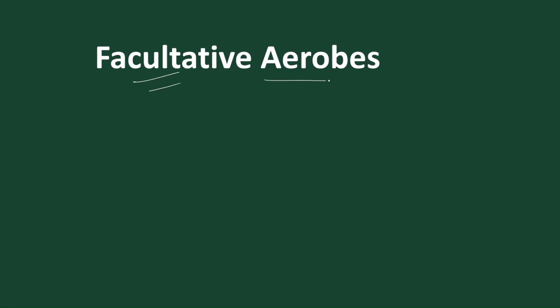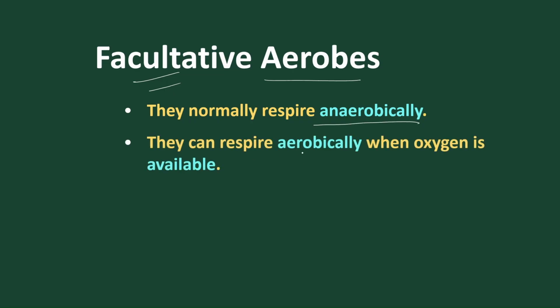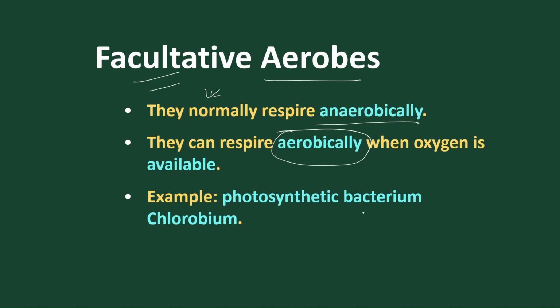Facultative means normally they are anaerobes, but in adverse conditions they change to aerobes. So normally they respire anaerobically, but in adverse conditions they change the mode to aerobic, and this is called facultative. Facultative organisms are dreaded and highly pathogenic because they change according to the change of the surroundings. The best example is the photosynthetic bacterium Chlorobium, the best example of facultative aerobes. What is facultative? Normally they are anaerobes, but in adverse conditions they change to aerobic mode.